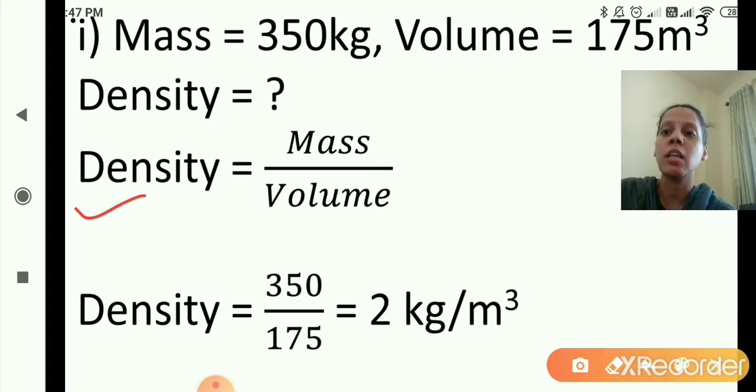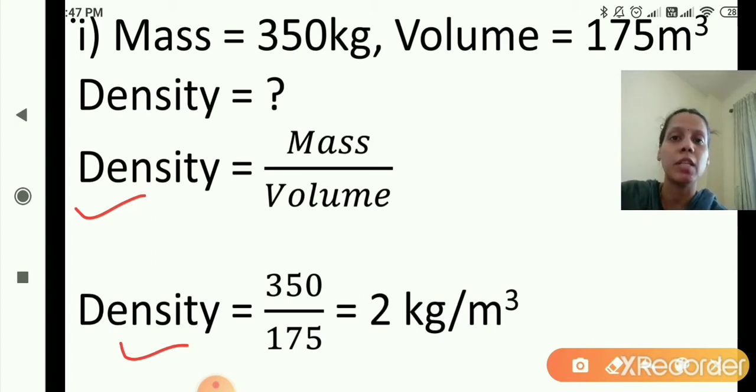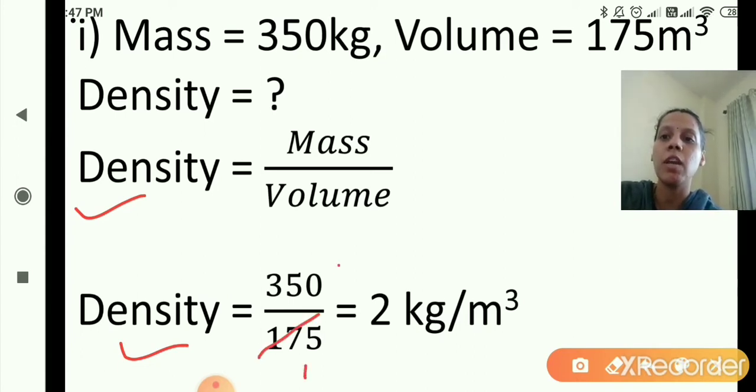Density is equal to, what is mass here? Mass is given, that is 350. So 350 upon what is volume? Volume is 175. So 350 divided by 175. Density is equal to mass upon volume, so density is equal to 350 upon 175. Now we will cancel this. 175 ones are 175, 175 twos are 350. So the answer is 2 kilogram per meter cube.